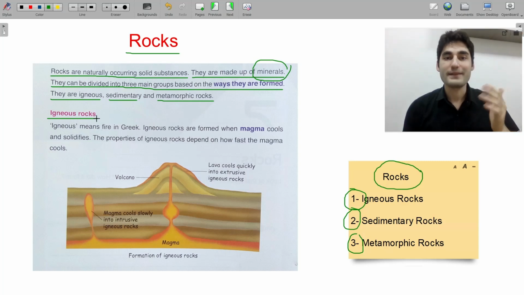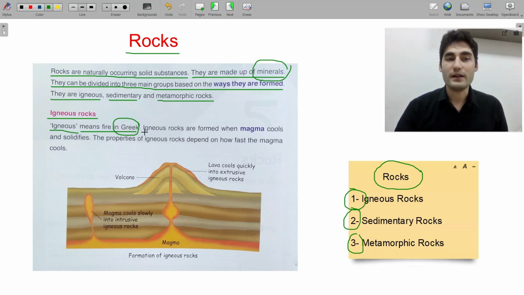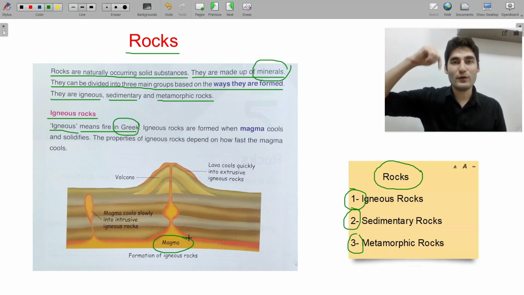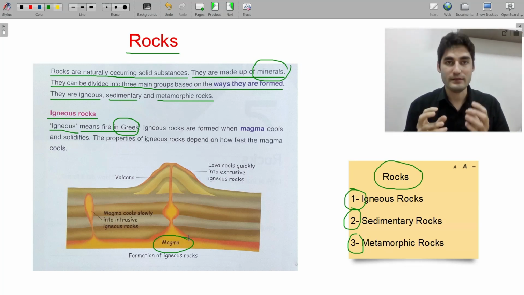Why is that? Let me tell you why. It is because igneous means fire in Greek. Greece is a country, Greek is a language, okay? In the Greek language, igneous means fire. Why is it fire? Because igneous rocks form from the center of the earth. What does it mean? The center of the earth is really hot, right? It has a lot of energy.